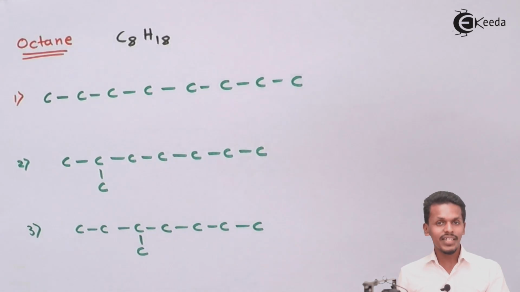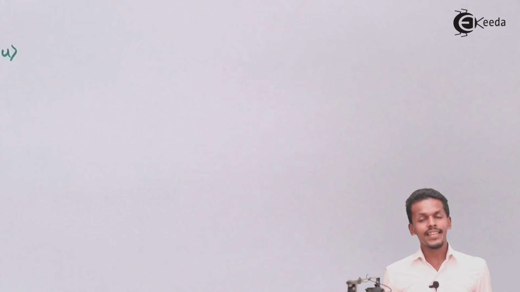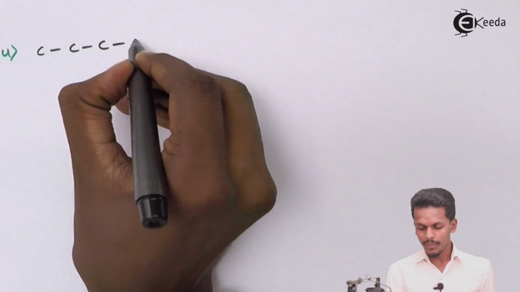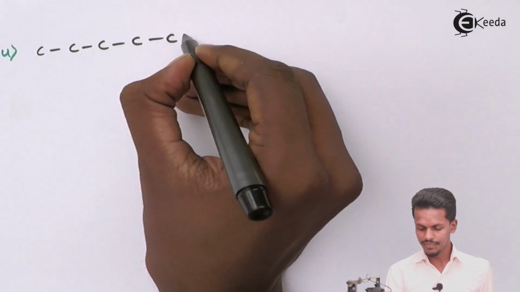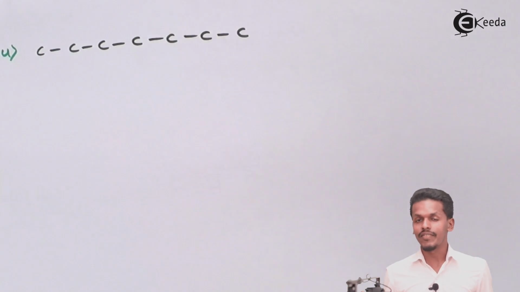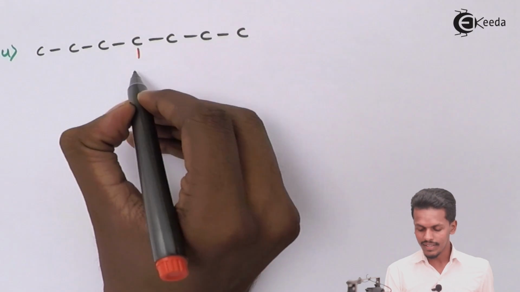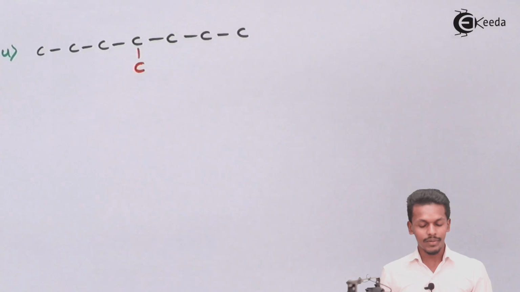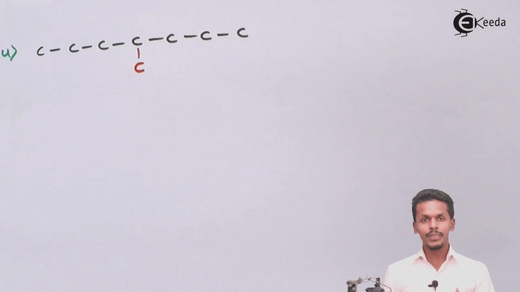Another possibility that we have is when there are 7 carbons in a straight chain and the 8th carbon is attached to the middle part, that is the 4th carbon atom. Again, as we could see, there are 8 carbon atoms. So this is the fourth. Basically we have calculated 4 isomers so far. So let us see what other isomers we could estimate.